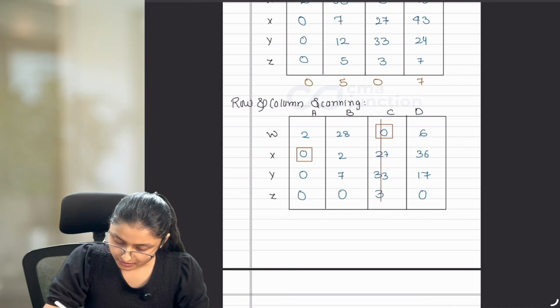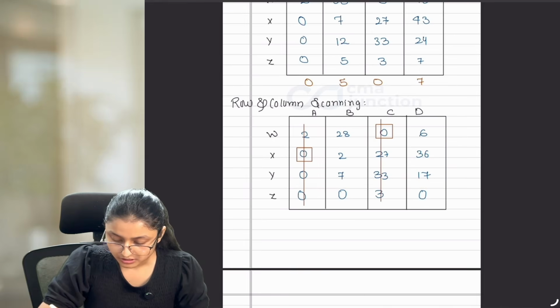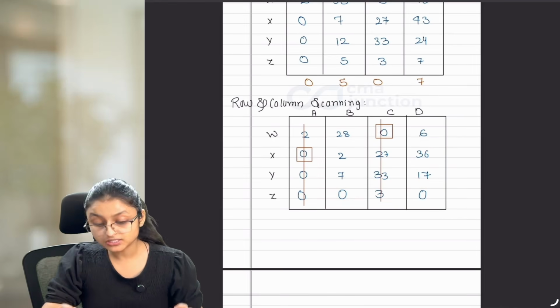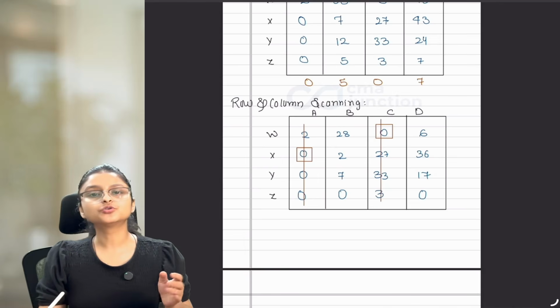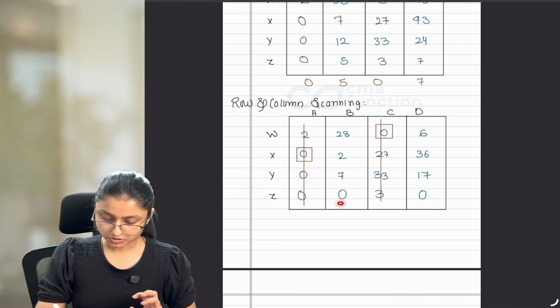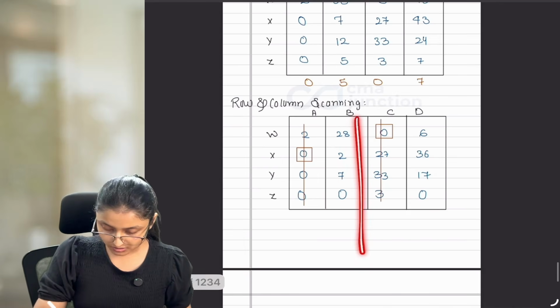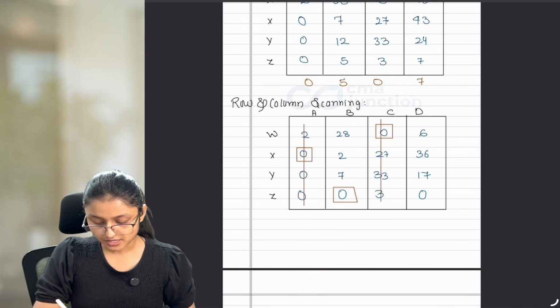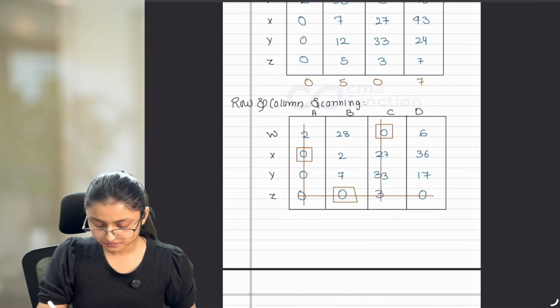Mark with square and cut the column. In the third row, we are not left with any zeros. In the fourth row, we have 2 zeros. So skip that row. All the rows are checked. Now we have to go for column scanning because zeros are there. So in this column, we are having 1 zero. Mark it with square and cut the row.